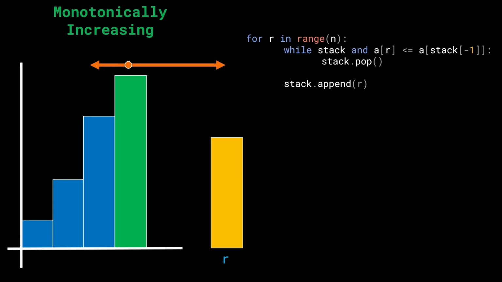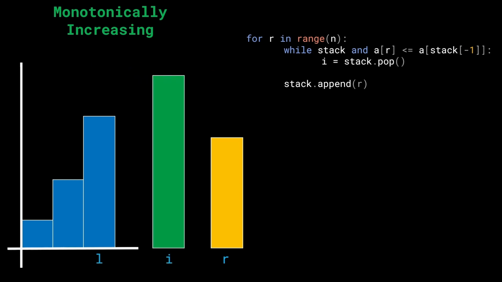Because what we're going to do next is we're going to pop the element out of the stack. Look at the while loop's first line. As soon as we get a condition where we find a lower element than the stack top, we have to pop this element out of the stack. And what we'll do is we'll call this element I. Interesting, right? It's not the R that is going to get us the answer. It's the I that is going to get us the answer because I is the real focus over here.